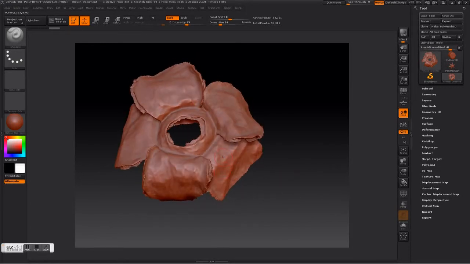Anytime you select the actual object, you'll be adding material to it. If you hold Shift, you can smooth it. And if you hold Alt, you'll be removing material.